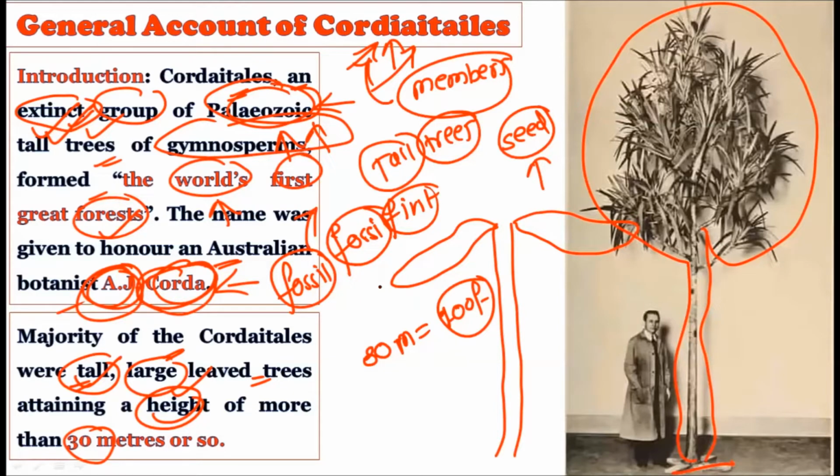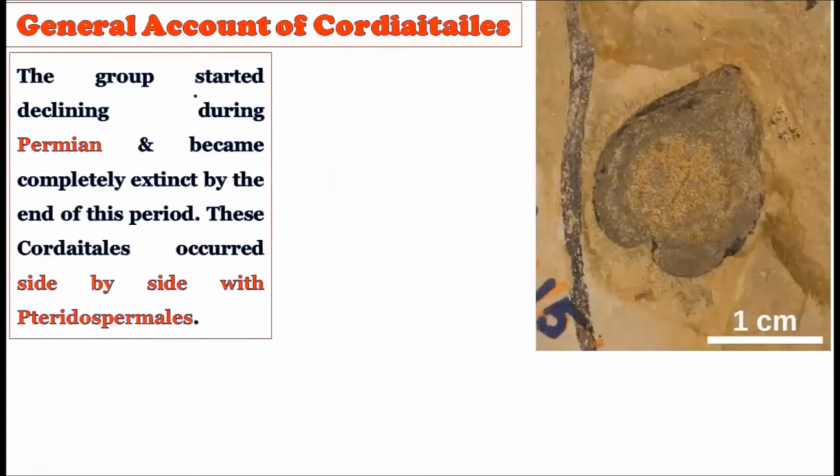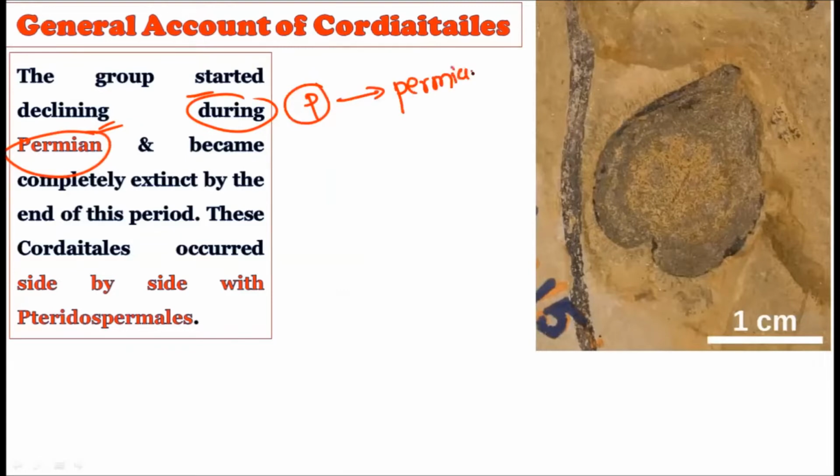Okay, so large leaves were there, the tall tree is there, and they were making the world's first great forest, and they dominated the Mother Earth in the Palaeozoic era. All right, consider this. The group started declining during the Permian period. In the Palaeozoic era, they dominated the Earth, but as the Permian period approaches, it starts to decline.